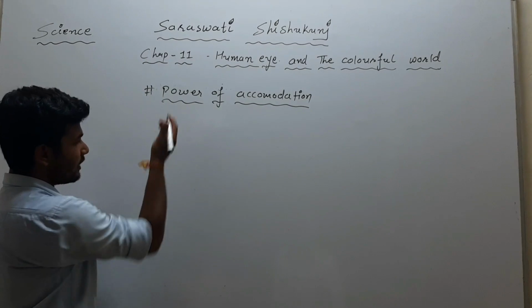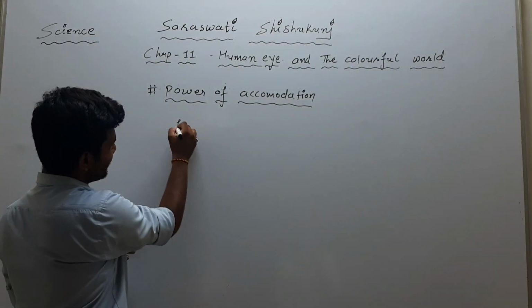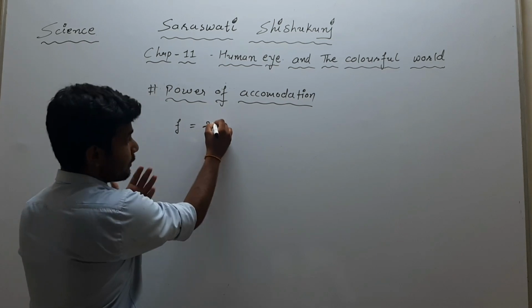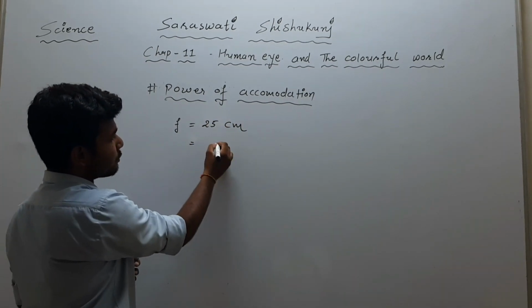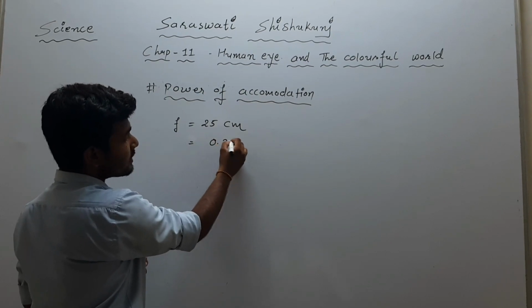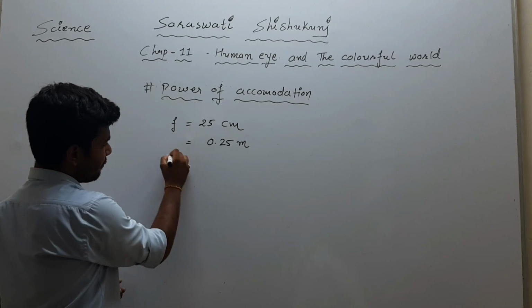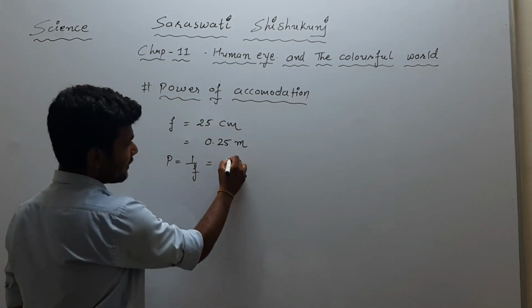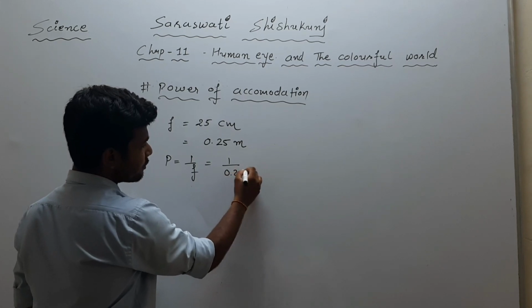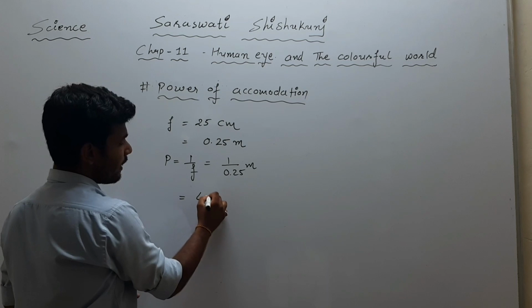So if we take 25 centimeter as our focal length, and convert this into meter, we will get 0.25 meter. As we know, P is equal to 1 over F. According to that, 1 over 0.25 meter will be equal to 4 diopter.